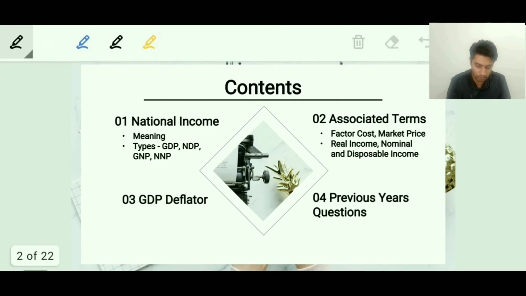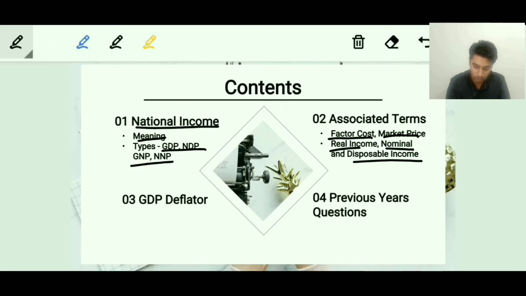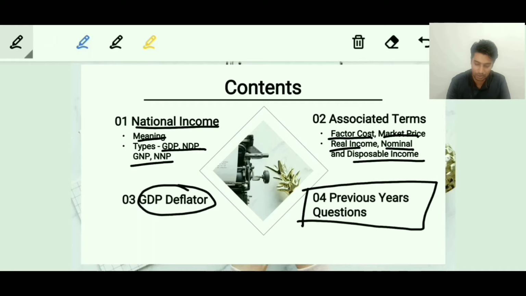So the contents we'll be dealing with today will be primarily national income. What does it mean? Its types: GDP, NDP, GNP and NNP. Apart from this, we'll also be understanding associated terms like factor cost, market price, real income, nominal and disposable income, and other such terms. And we'll also be understanding the GDP deflator as a concept. It's an important concept. And at the tail end of the lecture, we'll be discussing previous year's questions. So let's begin.